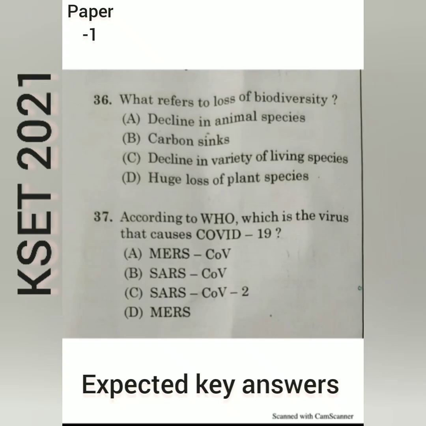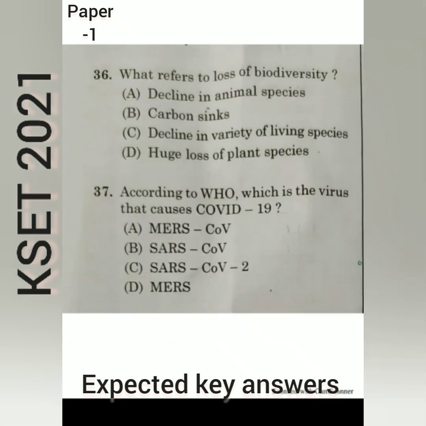Then next question. It relates to the people and environment. What refers to loss of biodiversity? So here option C is the correct one. Decline in variety of living species. Next question is also regarding the people and environment. According to the WHO, which is the virus that causes COVID-19? So here also option C is the correct one, SARS-CoV-2.